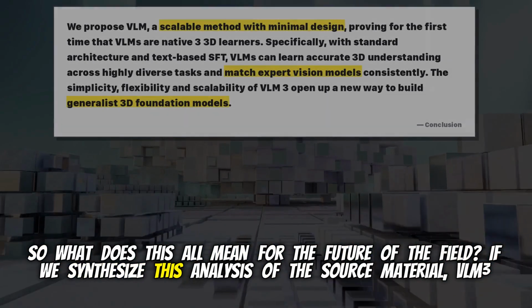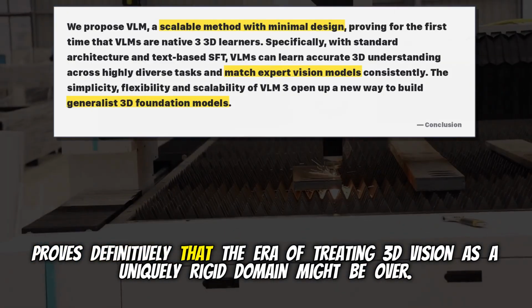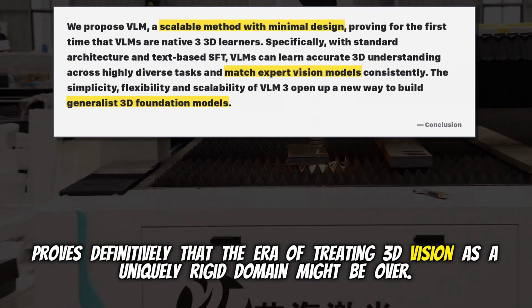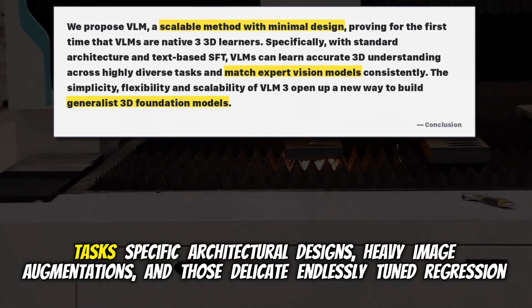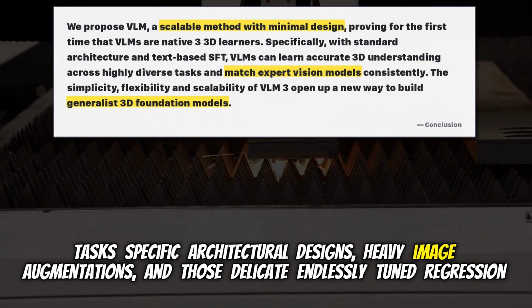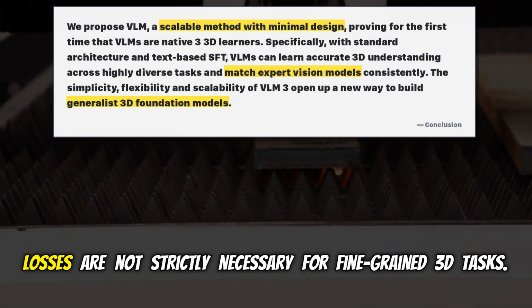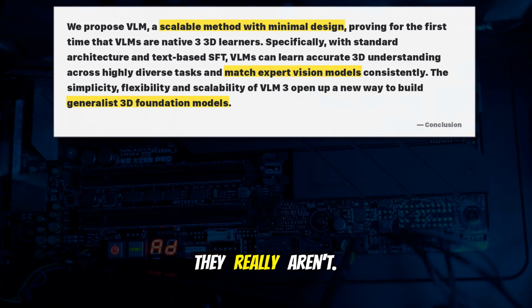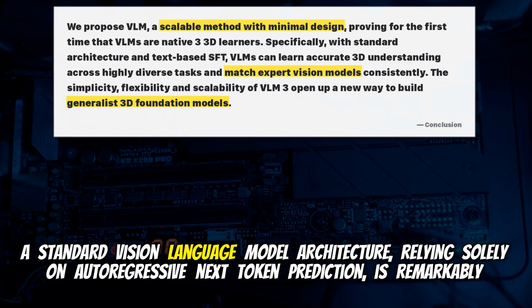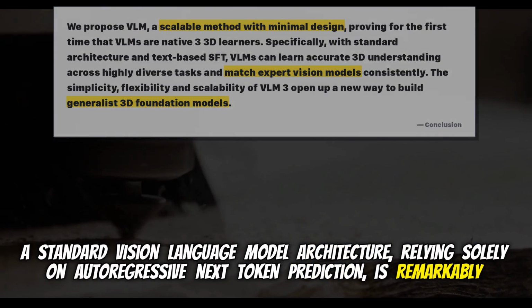If we synthesize this analysis of the source material, VLM3 proves definitively that the era of treating 3D vision as a uniquely rigid domain might be over. Task-specific architectural designs, heavy image augmentations, and those delicate, endlessly tuned regression losses are not strictly necessary for fine-grained 3D tasks. They really aren't. A standard vision language model architecture relying solely on autoregressive next token prediction is remarkably versatile.